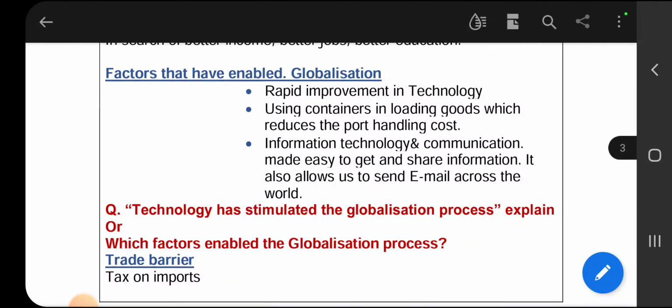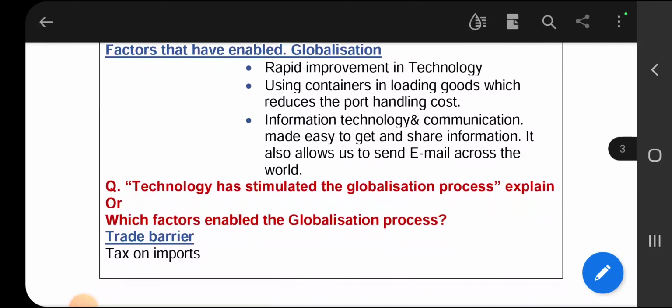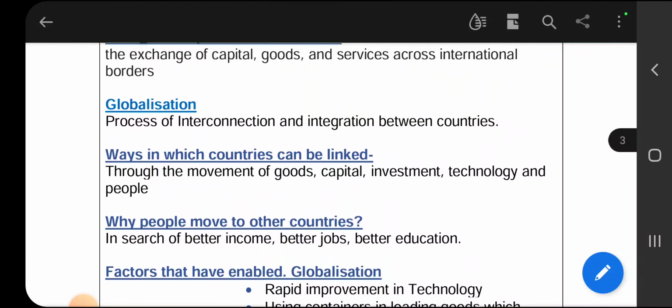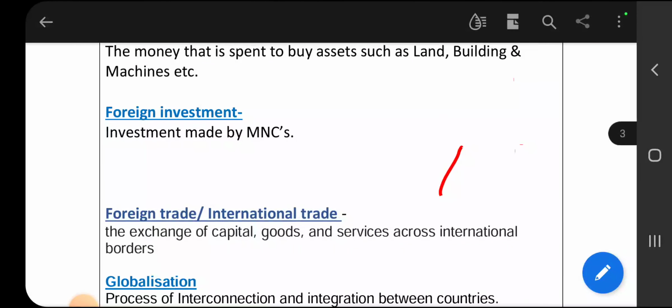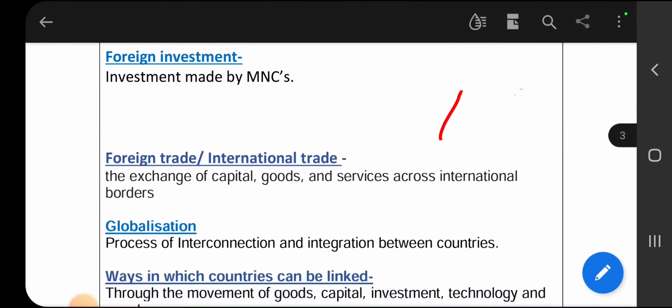Then factors that have enabled globalization. These points are 1 mark questions. Okay, what is investment? If you buy something with your money, that is called investment. And if an MNC makes any investment, that is called foreign investment.